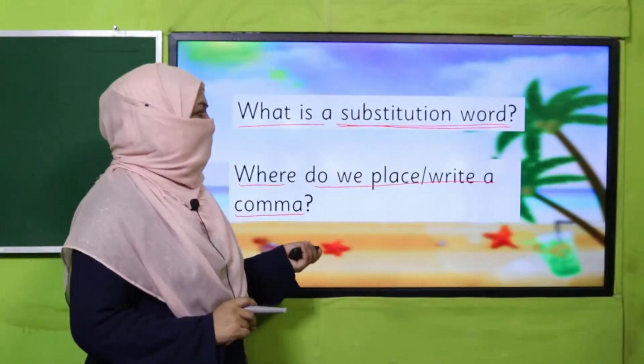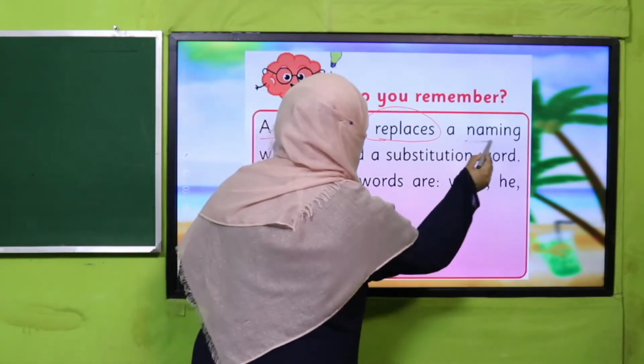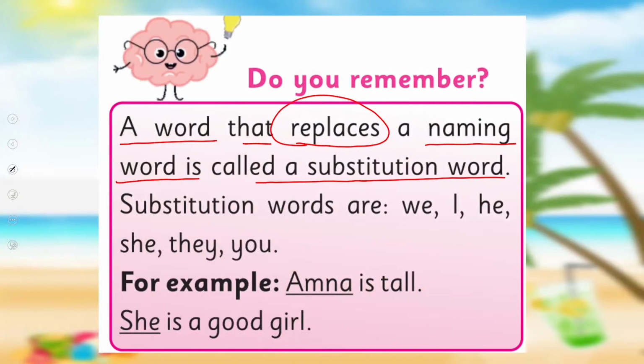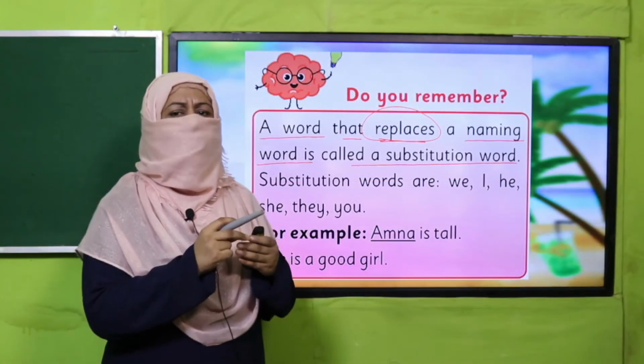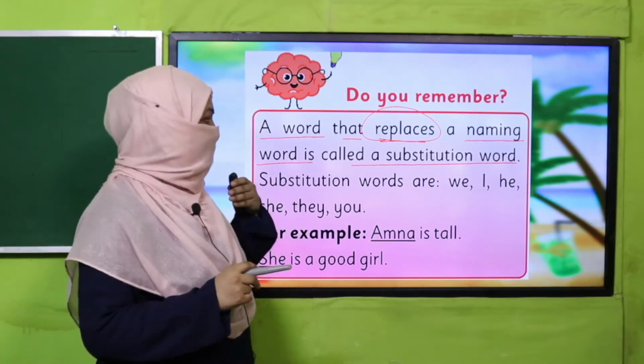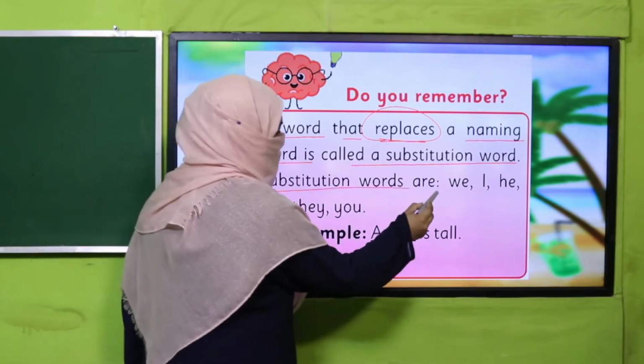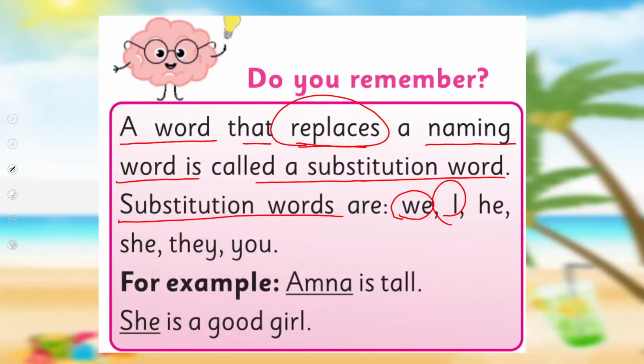Yes, my dear students, I hope you could recall that a word that replaces a naming word is called substitution word, right? And what is a naming word? Everything around us which we can see, hold, touch or feel is a naming word. And when this naming word refers to a person, we replace these naming words with substitution words: we, I, he, she, they, or you. How do we use it?